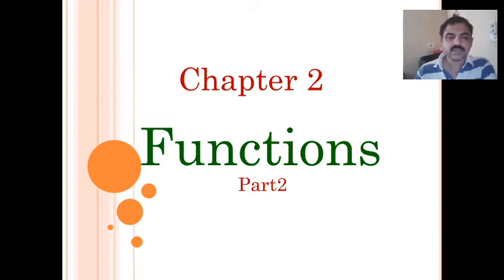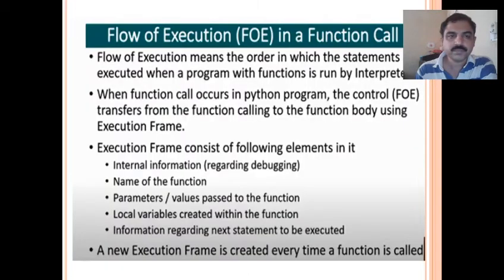So further in functions we are going to see how execution is taking place in function. So flow of execution in a function call, how it works, that we are going to see here. Flow of execution means the order in which the statements are executed in the program with function, run by the interpreter. When a function call occurs in a Python program, the control transfers from the function calling to the function body using an execution frame. So what is an execution frame?